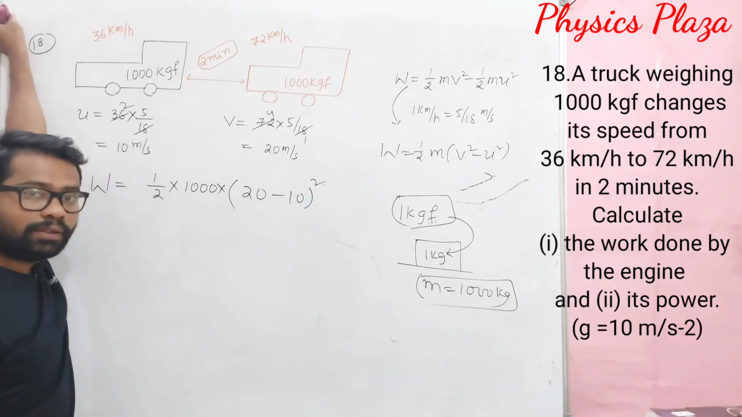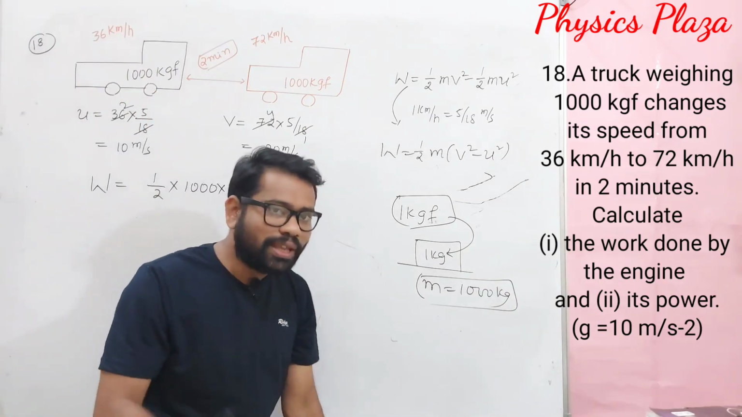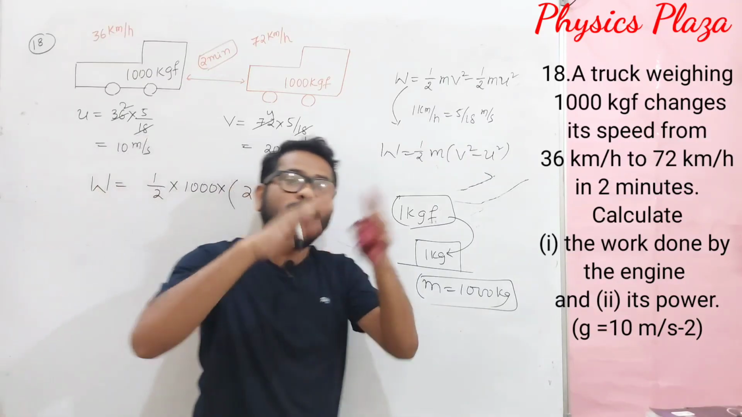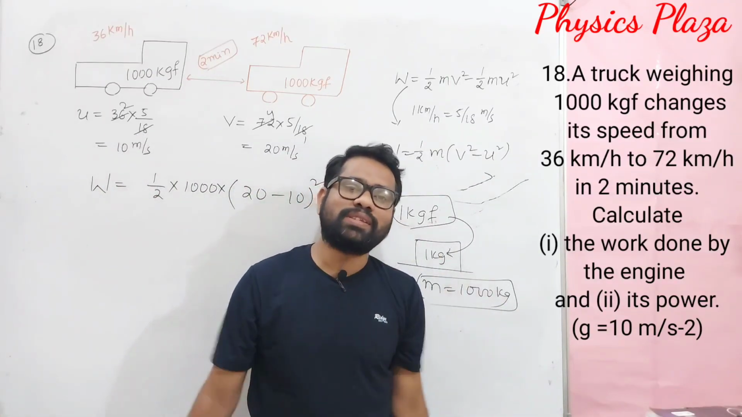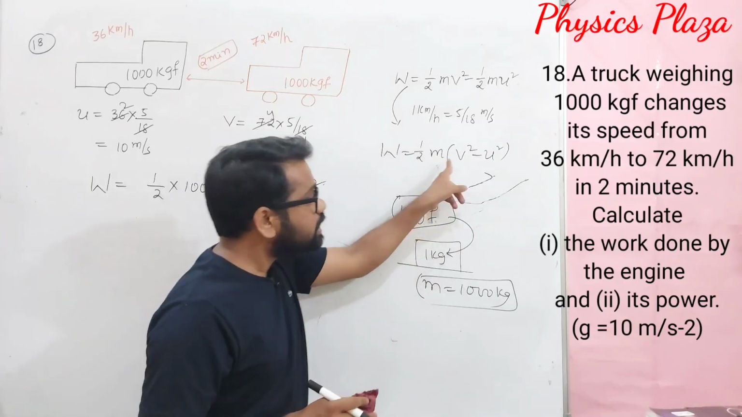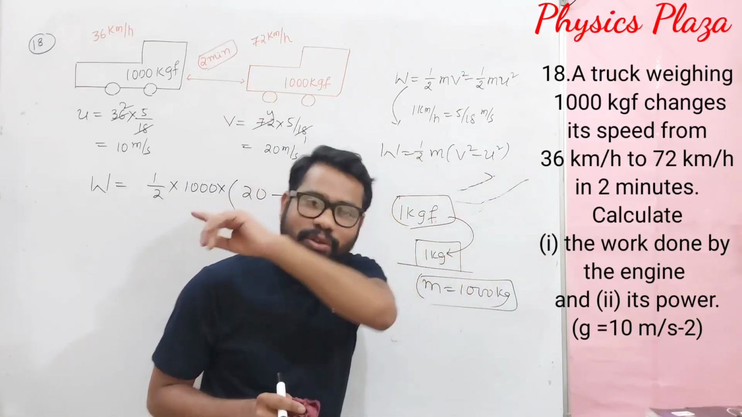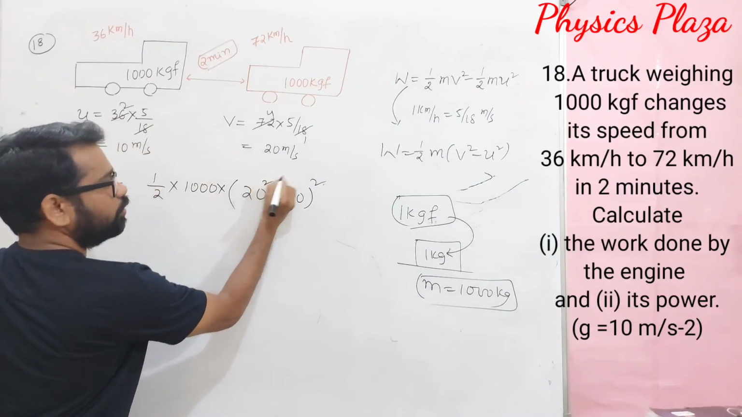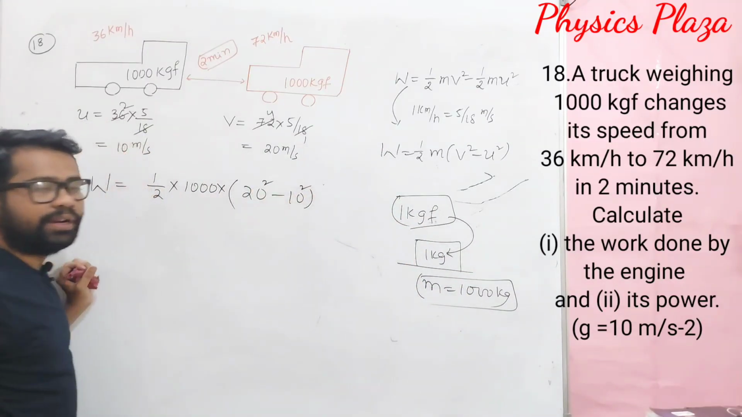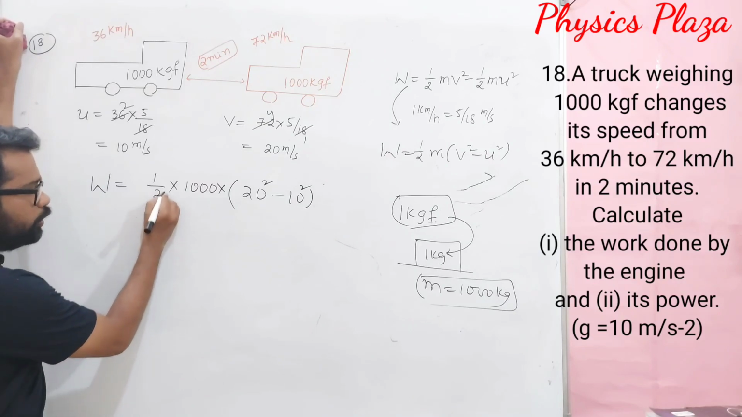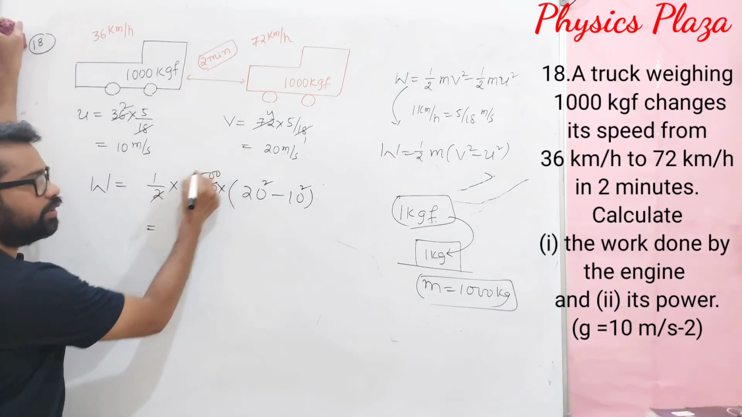Children, can you write like this? Many children will make a mistake here. They will write 20 minus 10 whole square. Children, it is a big mistake. You cannot do like that. It is v square minus u square, not v minus u whole square. So we have to write 20 square minus 10 square. So this will be 2 ones are, 2 500s.